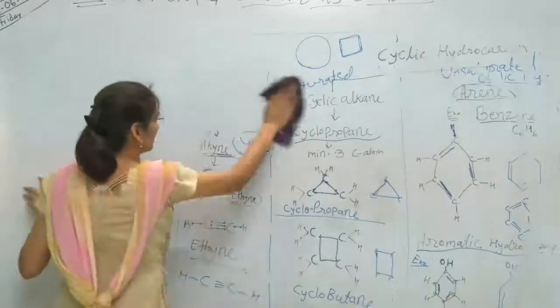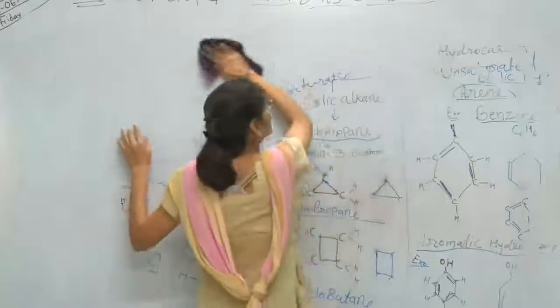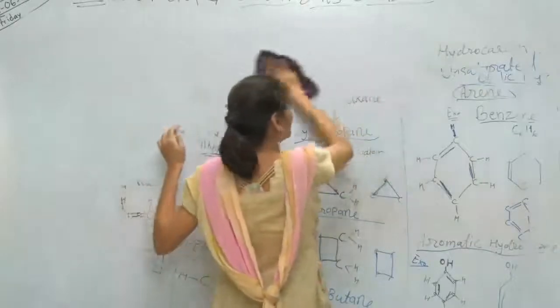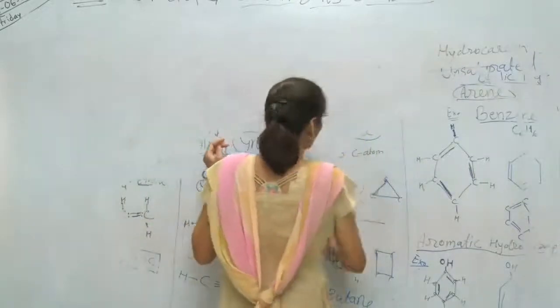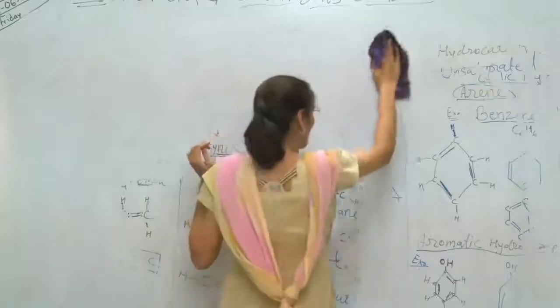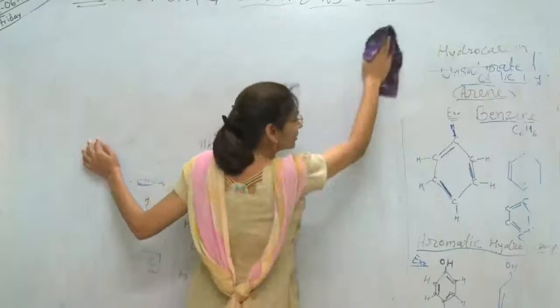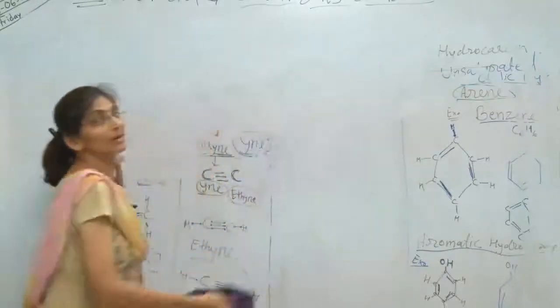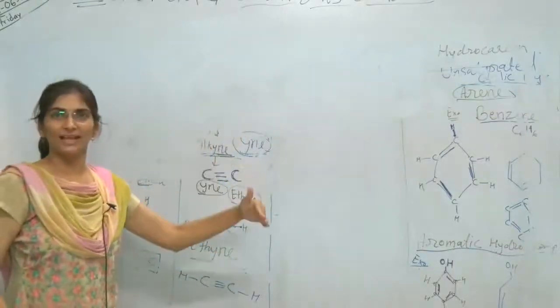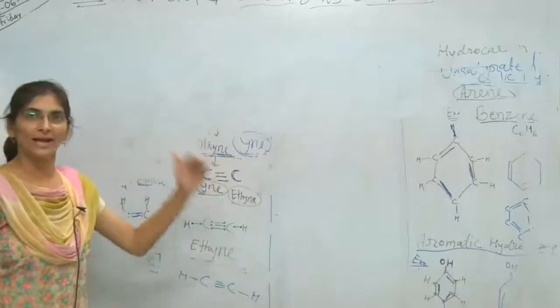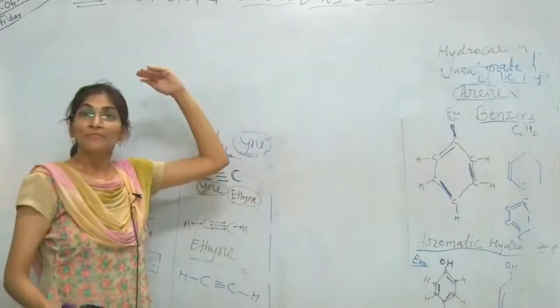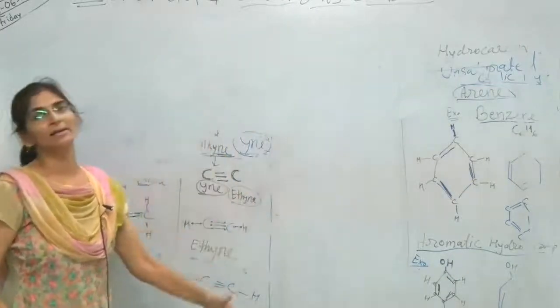In chemistry, in hydrocarbons, the name of the series will not start from 1, 2, 3, 4, but will start from methane, ethane, propane, butane, pentane, hexane, heptane, octane, nonane and decane.